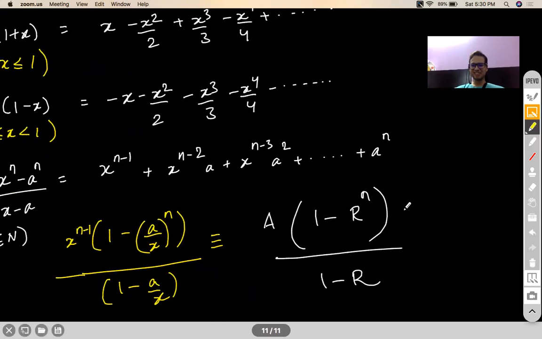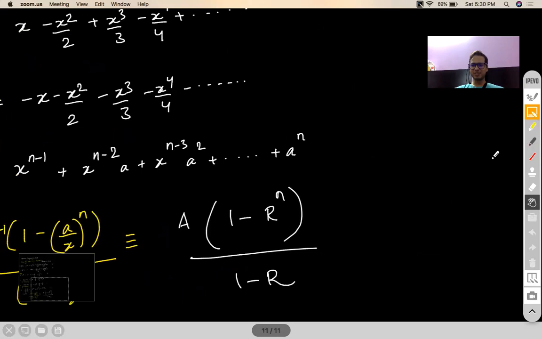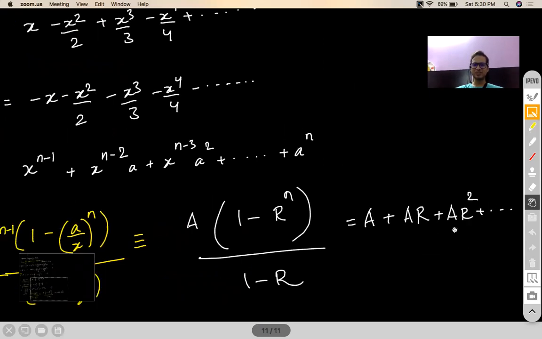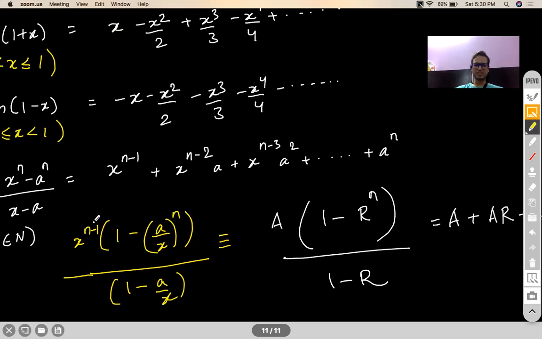Correct. If this is a GP formula, that means it should give you a term like ar square all the way, right? So the same thing is happening over here also. If you replace your x to the power n minus 1 with a, so this will be your a. Then ar will be this into a by x.